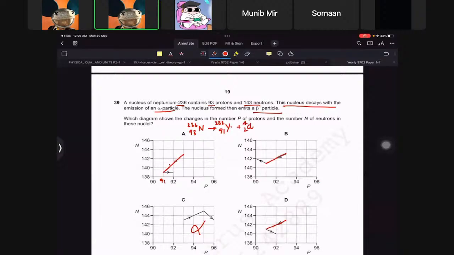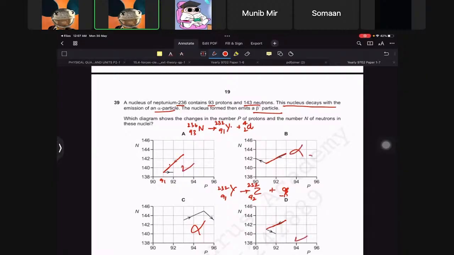And then Y would further decay, giving Z and a beta particle. So this means this should be 232, and it should have an increased number of protons. What shows me an increased number of protons? This shows me, and this shows me, so that's wrong.